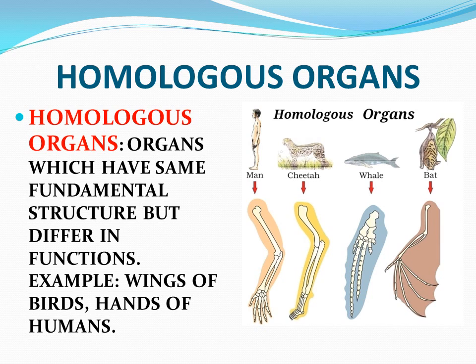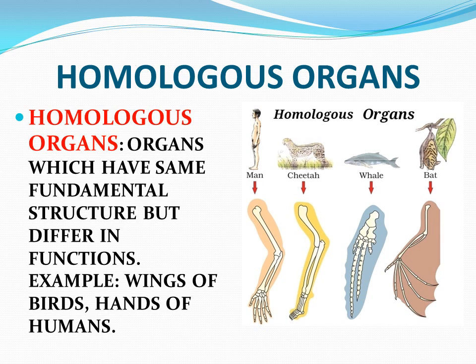Homologous organs. So, what are homologous organs? The organs which have the same fundamental structure and origin, but have different functions, are known as homologous organs. These organs follow the same basic plan of organization during their development, but in adult conditions, these organs are modified to perform different functions according to the adaptations in different environments.